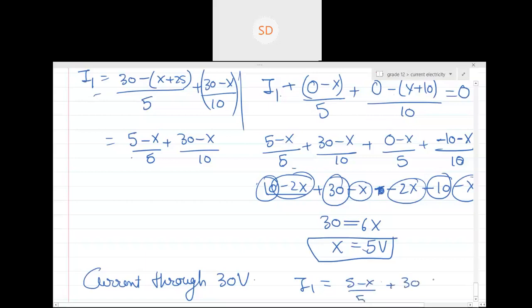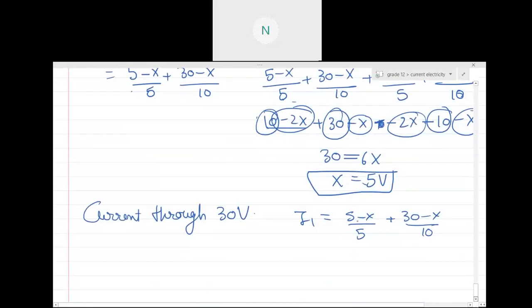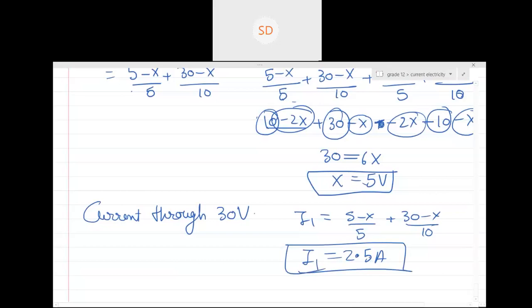Plus 30 minus X. So can you put the value of X equals 5 over here? This will become 0 and this will become 25 by 10. Then that is equal to 2.5 ampere. Can you see that this was not given in the question? Let me just cut it from here, otherwise next time. So I'll cut it later on.